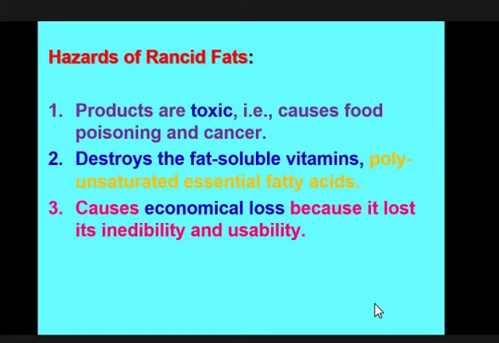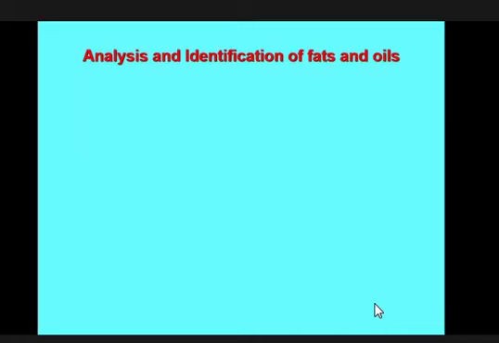Then it causes economic loss. Obviously, it causes economic loss, because when a fat is declared to be rancid fat, nobody will purchase it and nobody will consume it. So soybean oil, that is 120 taka per kilo, if it is rancid, then no one will take it, no one will buy it. So it will cause economic loss also. It will also affect the biological value.